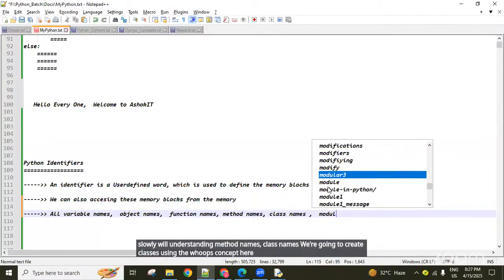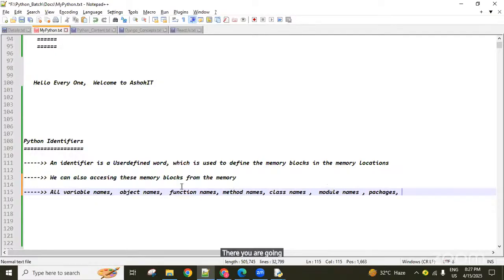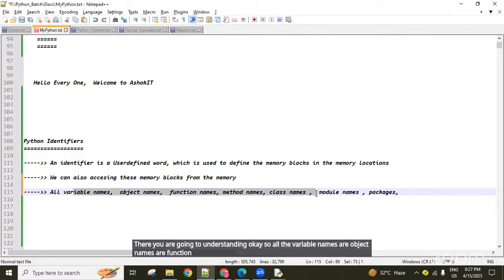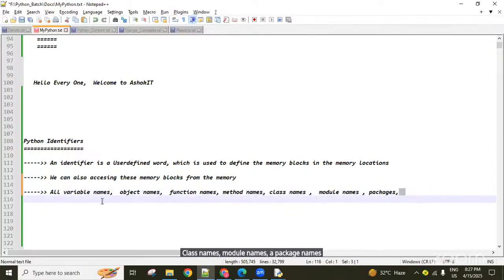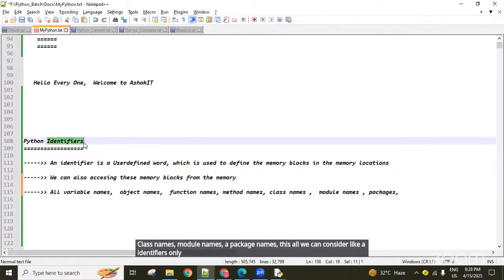Module names: we have a chapter called modules. Package names: we have a chapter called packages, where you are going to understand them. So all the variable names, object names, function names, method names, class names, module names, package names, we can consider as identifiers, user-defined identifiers.